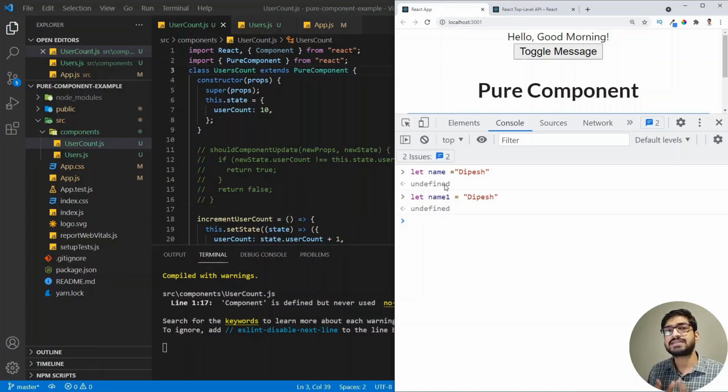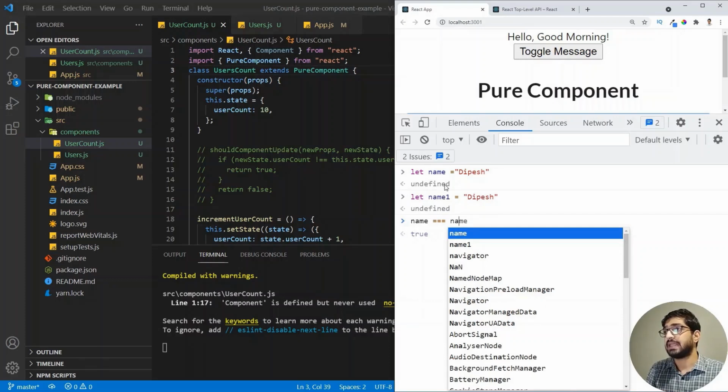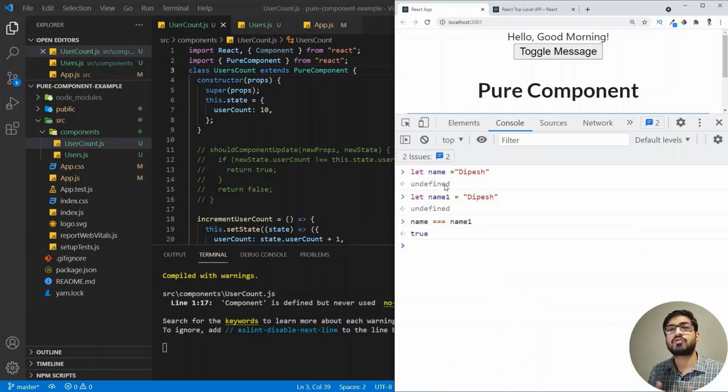All right. Now, this is a primitive data type, like strings, booleans, or numbers. And now if I want to do a comparison, I'm going to do name triple equals name one. And this is going to return true because they both have the same value. So primitive data types are always compared by their values. But if you have a complex data type like objects or arrays, then this is not the case, because these are compared by their references.